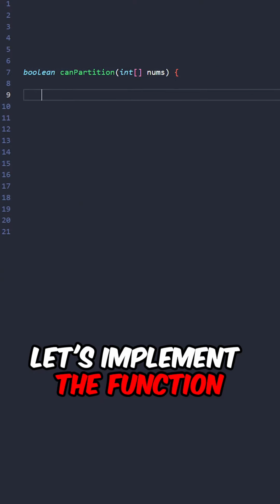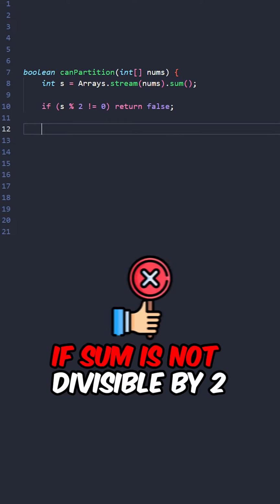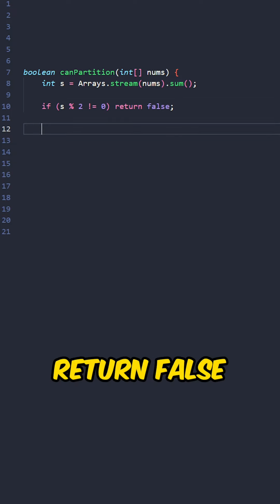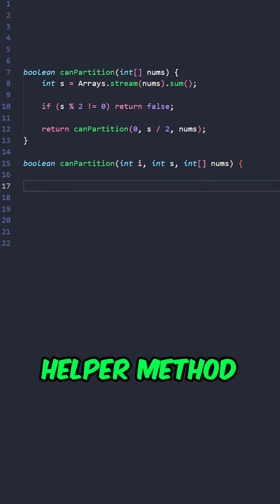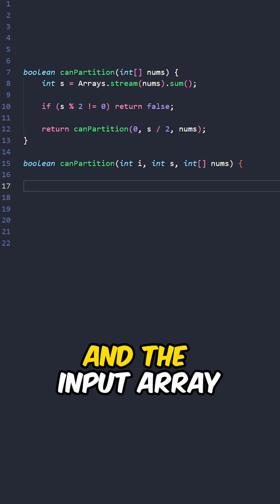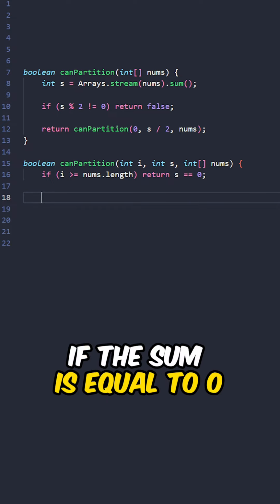Let's implement the function canPartition, taking the input array, calculate the sum of all of the elements. If sum is not divisible by 2, return false, otherwise return the result of the helper method. Now let's implement the helper method, taking the current index, the target sum, and the input array. If the index is out of bound, return true if the sum is equal to 0.